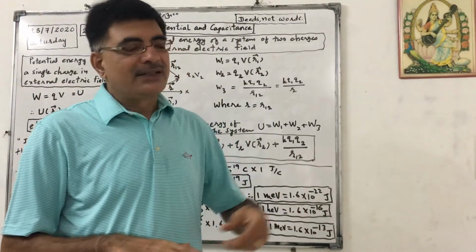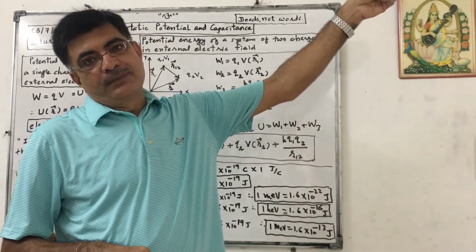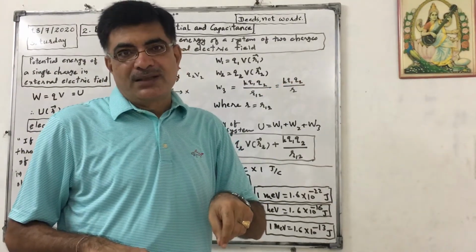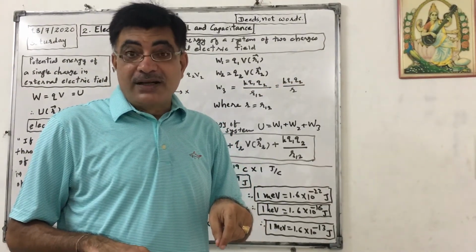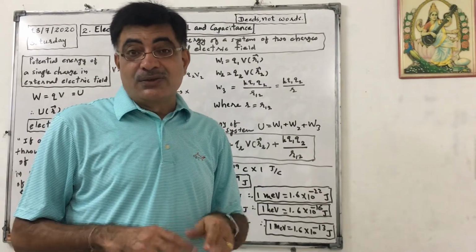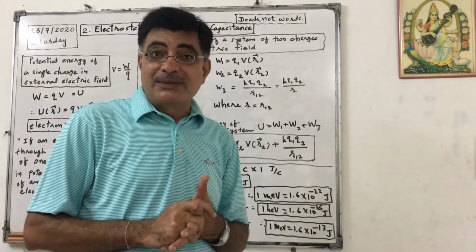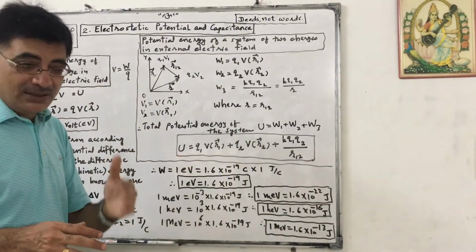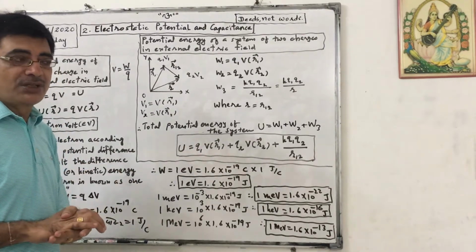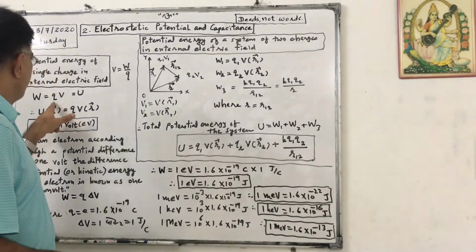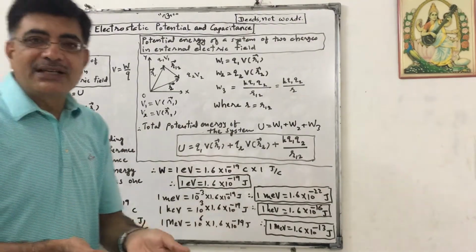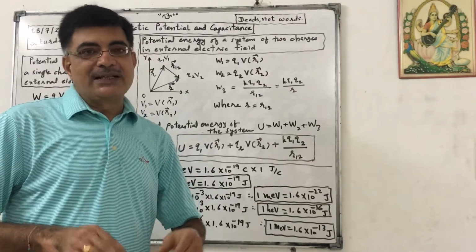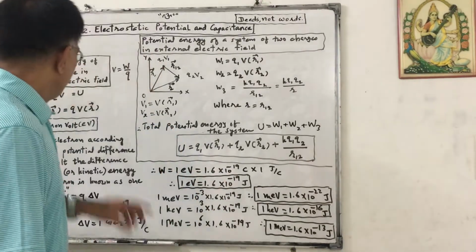We know that to bring a unit positive charge from infinity to a given point at constant speed against the electric field is called the electrostatic potential at that point. So we know that V equals W by Q. Whatever work we do, that is called the electrostatic potential. So W can be written as QV. Now this work will be stored. Actually it is stored in the system, but we call it stored in that charge. So that is U.